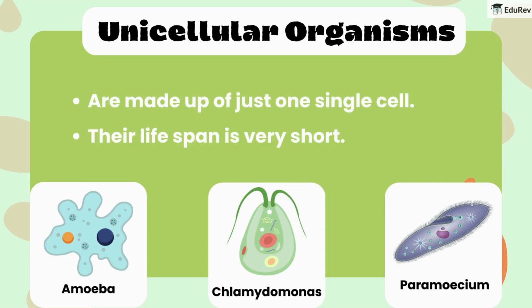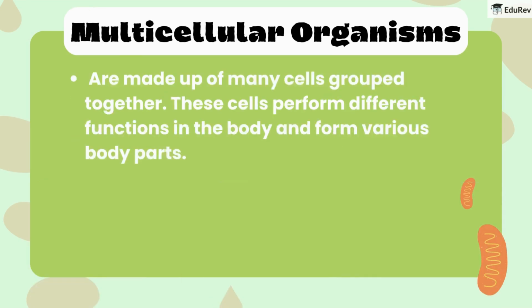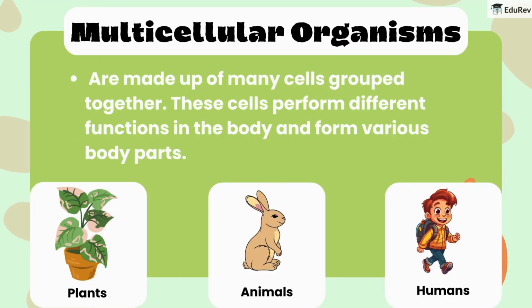Their lifespan is very short. Multicellular organisms, like plants, animals, and humans, are made up of many cells grouped together. These cells perform different functions in the body and form various body parts. Multicellular organisms have longer lifespans.